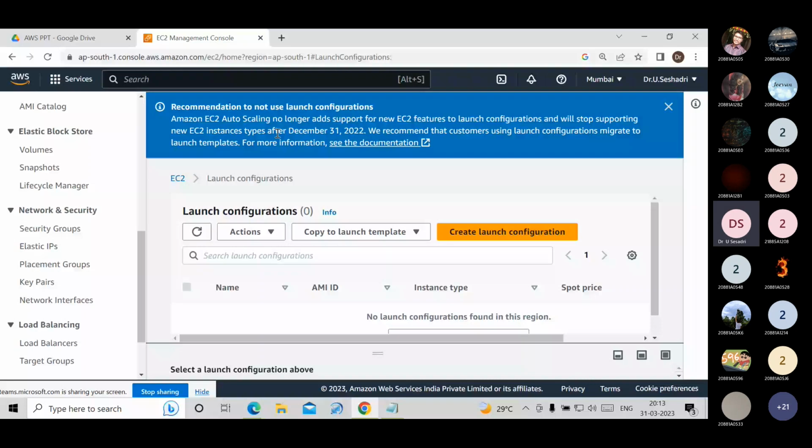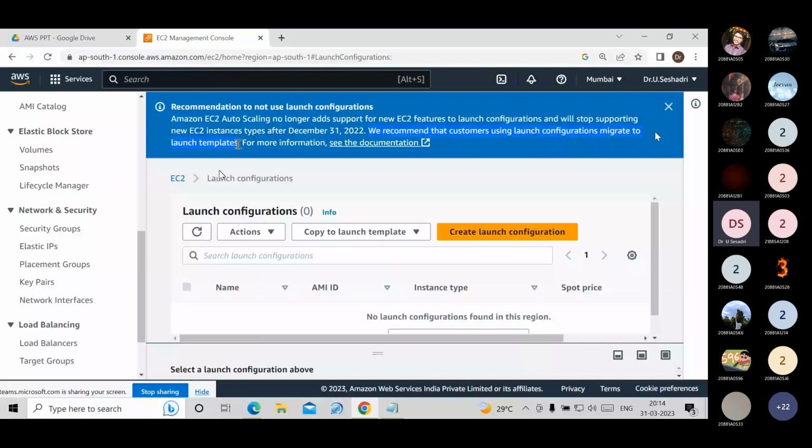So in the last semester, to apply the auto scaling feature, I used launch configuration. That's the first step I did. Now, what is the alternative AWS is providing? It is recommended that customers using launch configuration migrate to launch templates. So instead of the launch configuration service, we have to use the launch template.